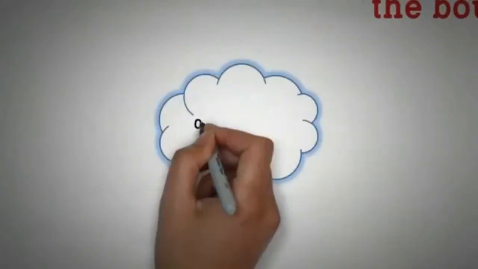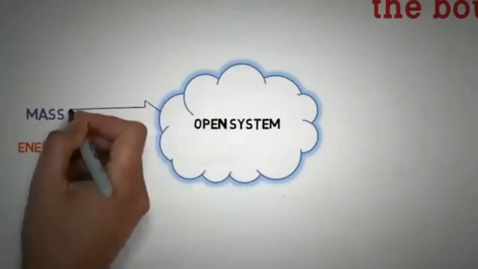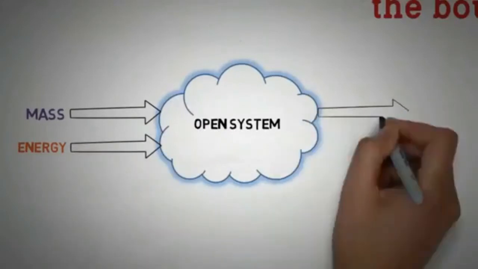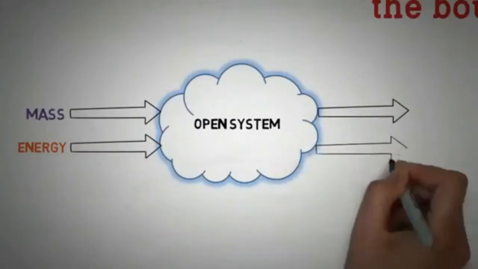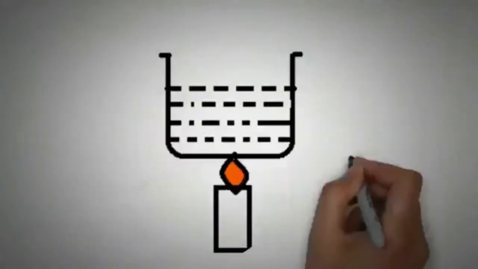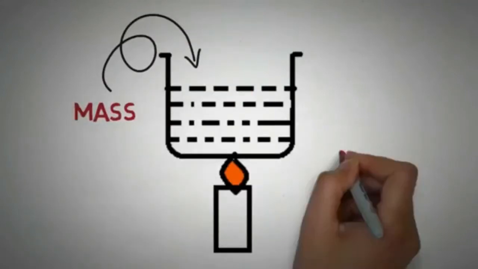Here, in the diagram of an open system, we can clearly see that both mass and energy can come in and go out of the system. Here, the volume of the system does not change. Therefore, an open system is also known as a controlled volume system. A common example of an open system is boiling water in an open utensil.